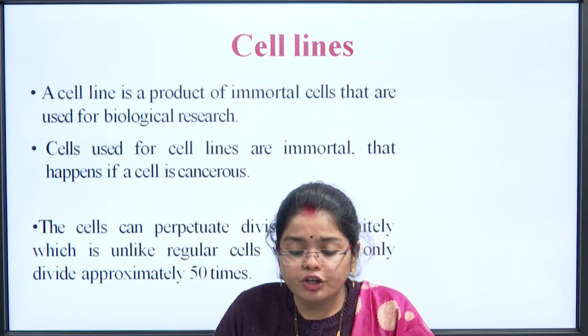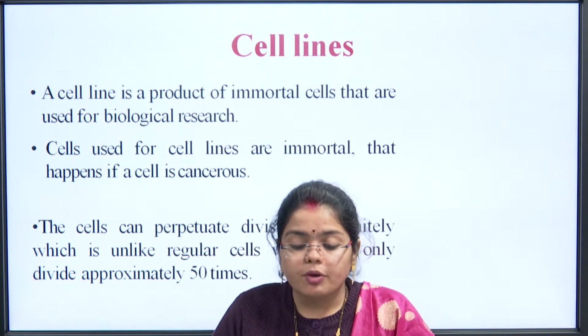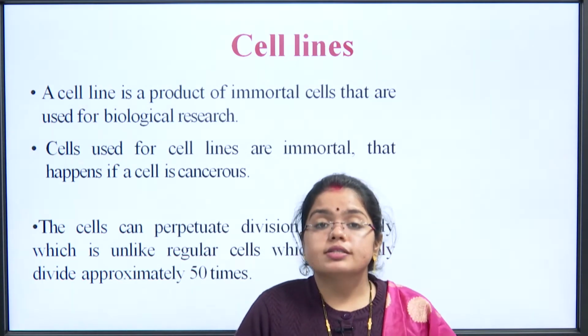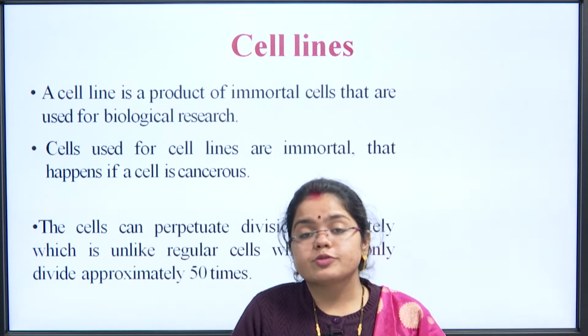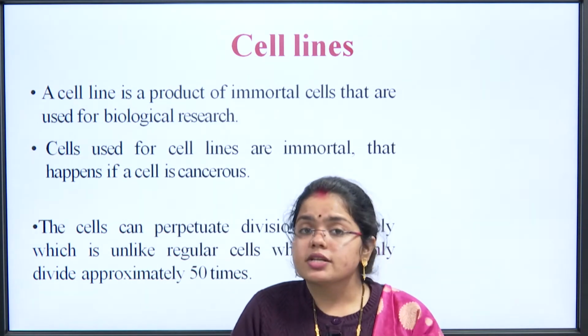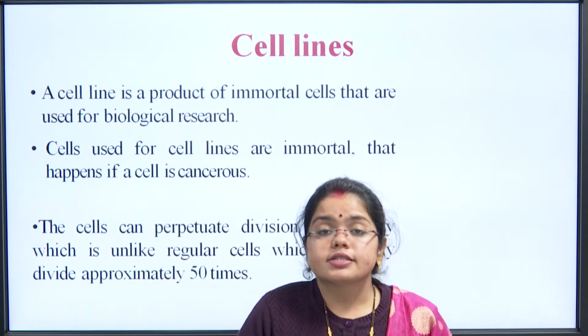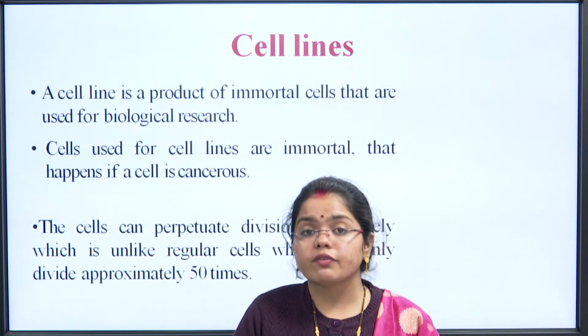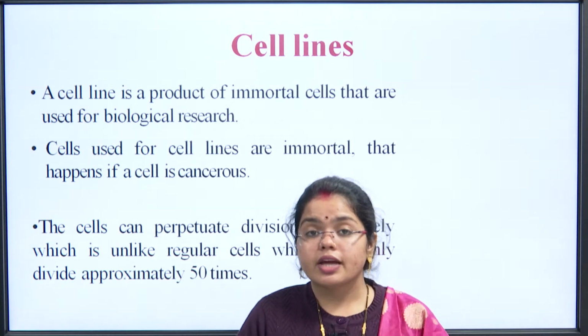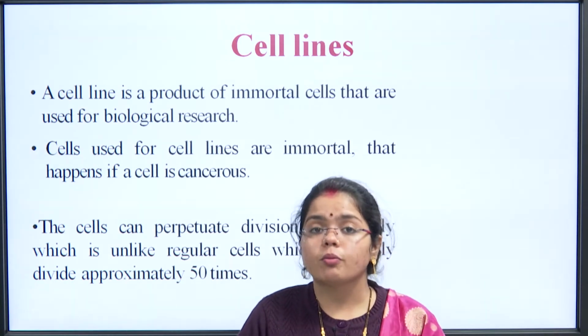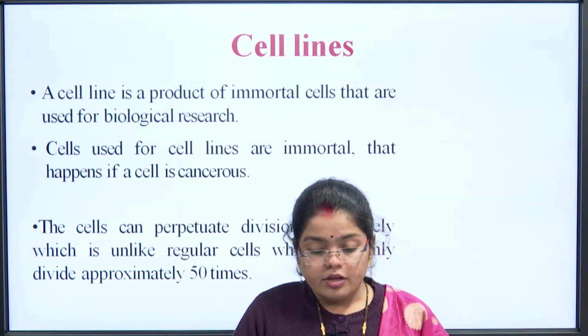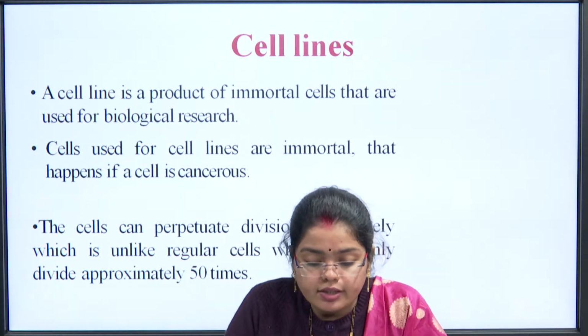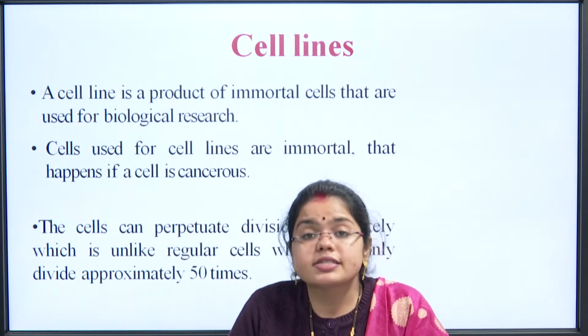A cell line is a product of immortal cells that are used for biological research. So, cell lines refer to the culture that has been immortalized. Immortalized does not mean that the cells would not senesce. Immortalized means that they will be preserved in such a way that whenever they are placed in a fresh media with ambient conditions, they will grow back and form a complete cell culture. The cells used for cell lines are immortal, which happens if a cell is cancerous.